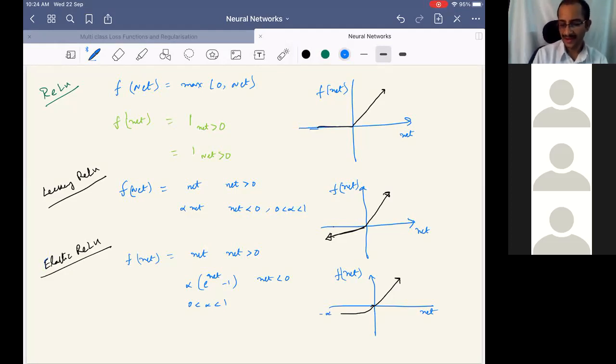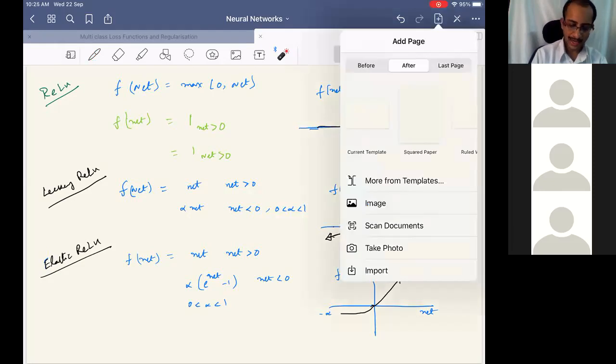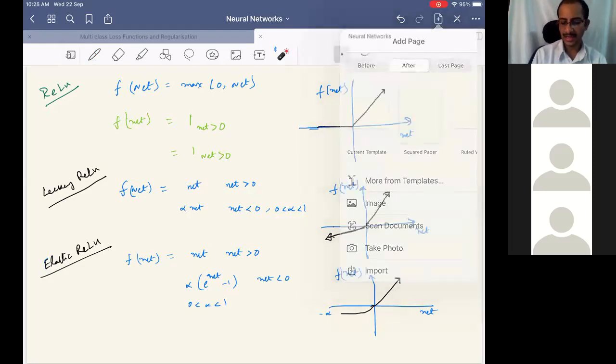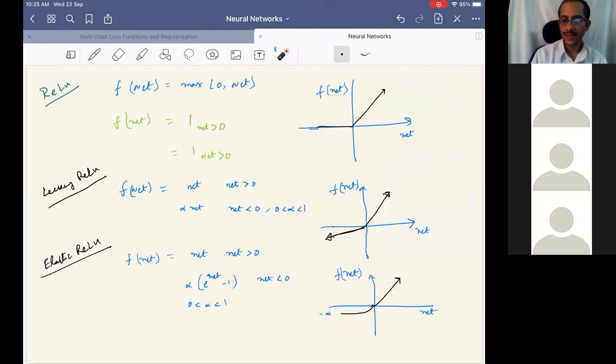The difference between this and this is that we don't go linearly. As we increase the net value to very large, the linear version will tend to infinity or very large, but that doesn't happen here. So these are the variations of the ReLU activation function. However, mostly ReLU directly will be used. In some cases, you can experiment with these other possibilities as well.